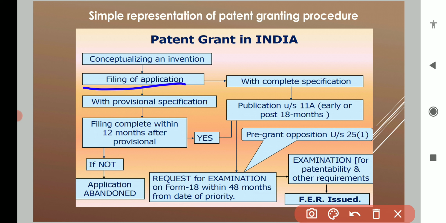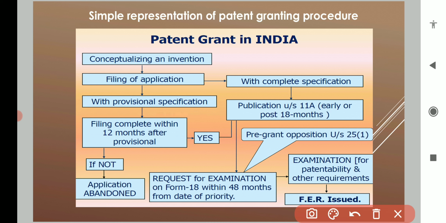Application filing will be of two types. The inventor can go with complete specification or with provisional specification. If you have some idea and you are working on that idea, but you are in a hurry and want to take a patent earlier, you can go with provisional specification.